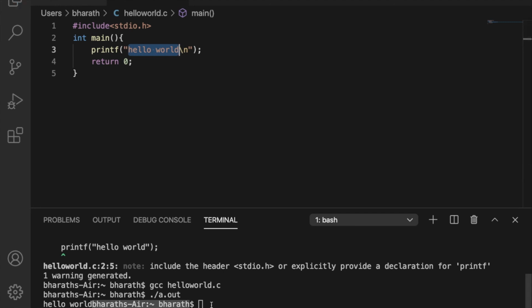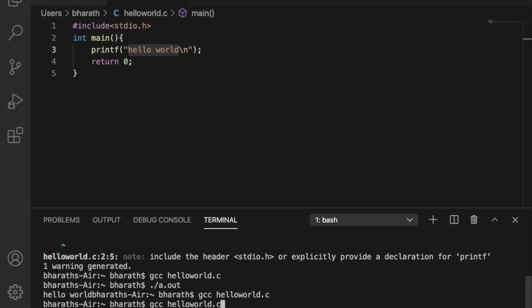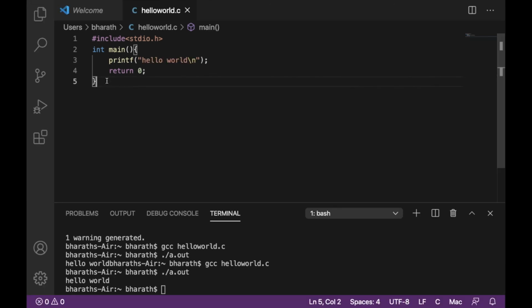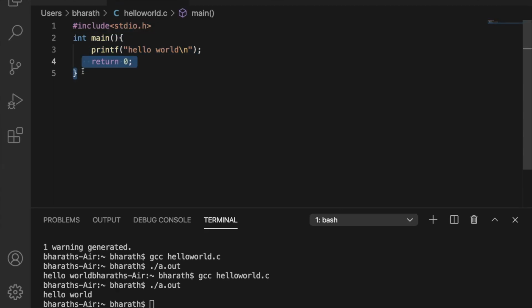Now again compile the file. Every time you do any changes to the file, you need to save it, then again compile it. So we are compiling the file again, gcc hello world.c, enter, and we are running the file, that is a.out. See, now you are able to see hello world in one line and the rest of the things in the next line. So that's it. This is hello world. It's the basic program which you can write using C language.